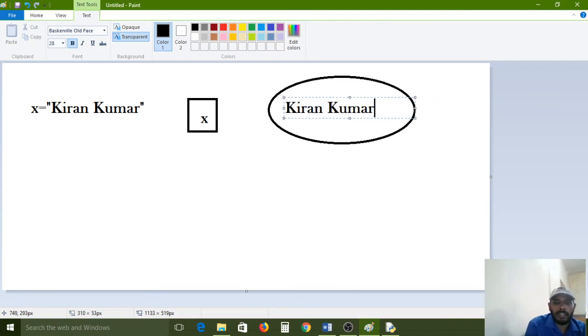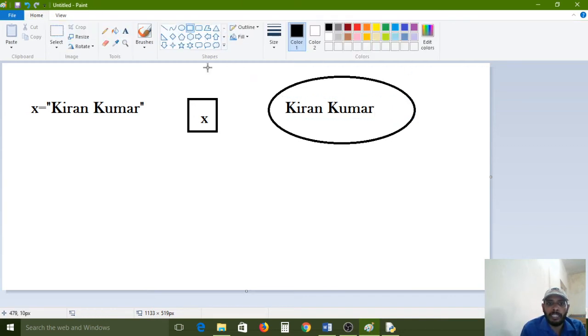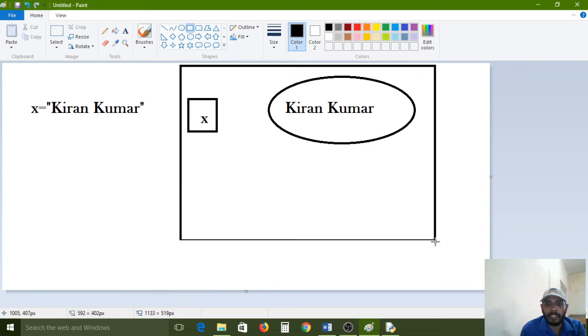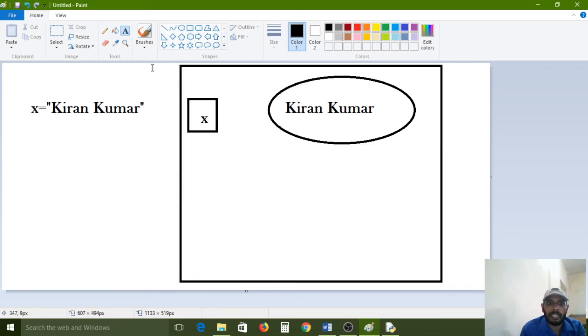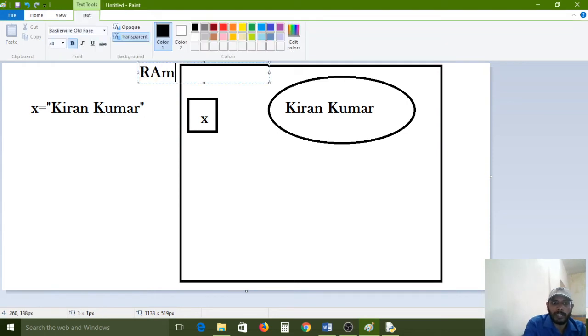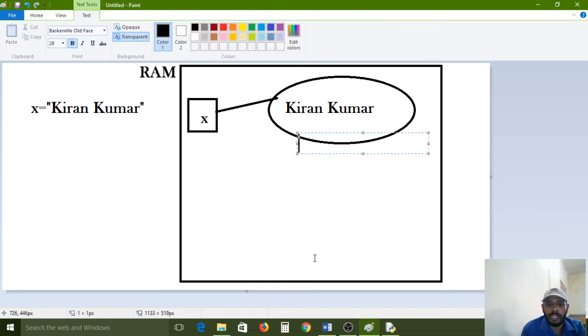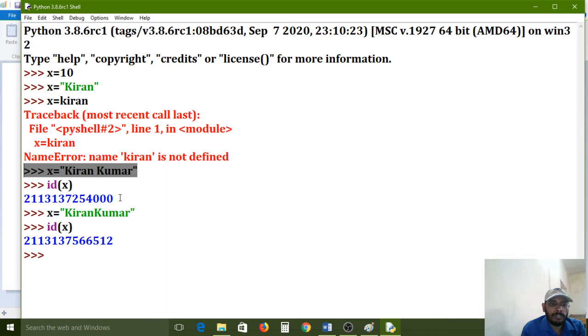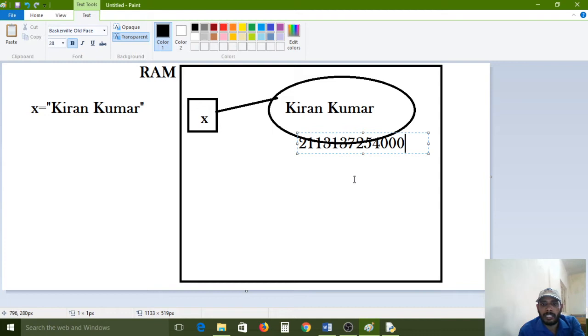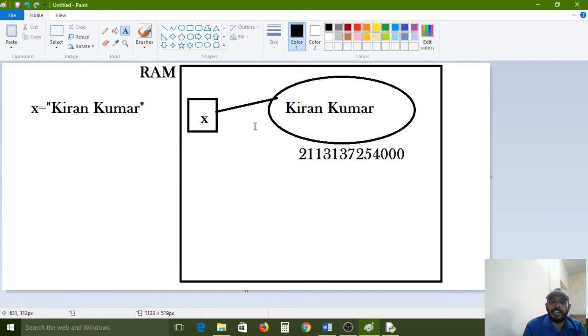Kiran Kumar is saved in that memory. This is completely RAM memory. The X variable is pointing to this memory location, and that address is also there. Now what is that address? This is the memory address. All of you carefully observe. This is the memory address. Now understand?